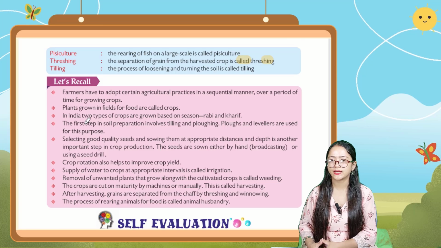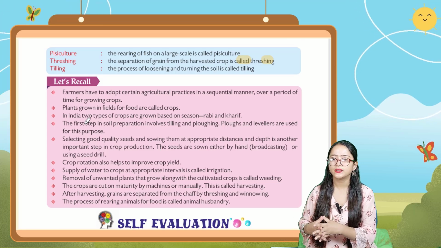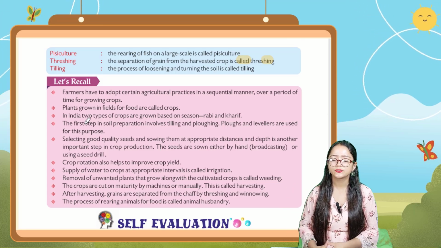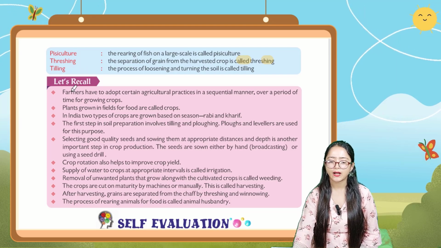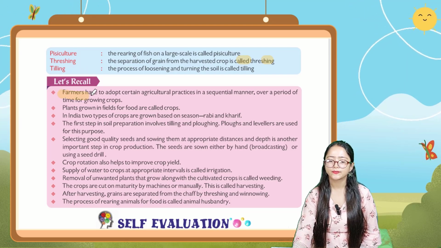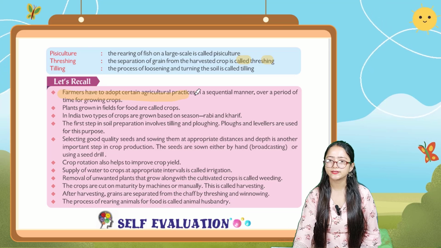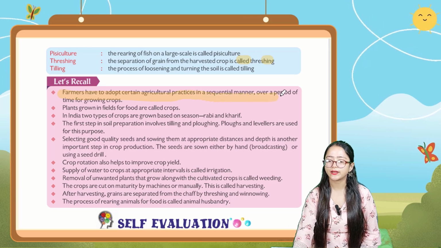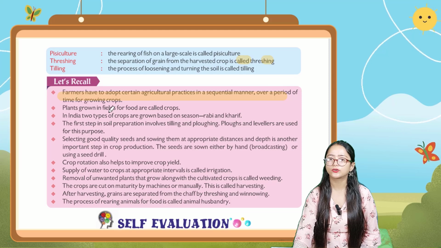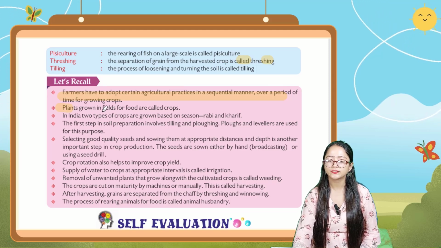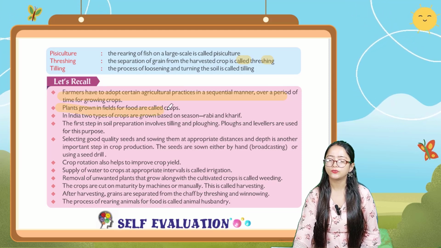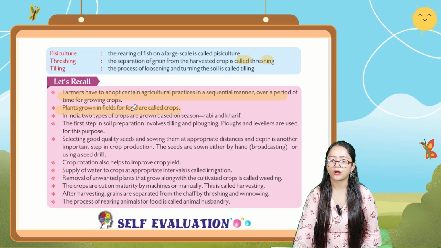Now, as we have studied this chapter, let's recall some points. The first point is farmers have to adopt certain agriculture practices in a sequential manner over a period of time for growing crops. Plants grown in a field for food are called crops.